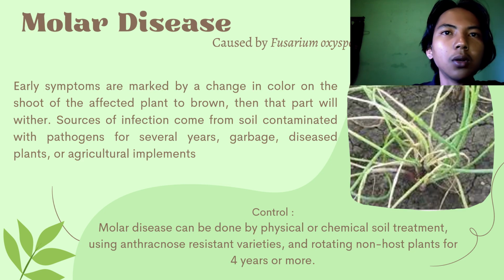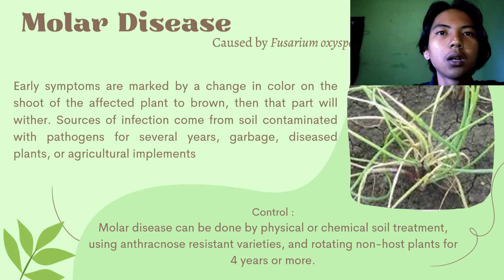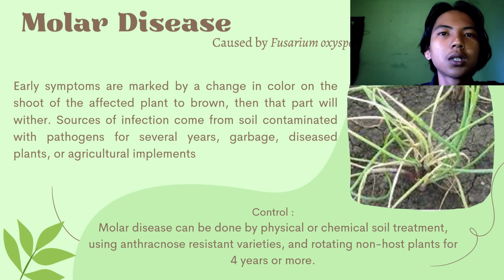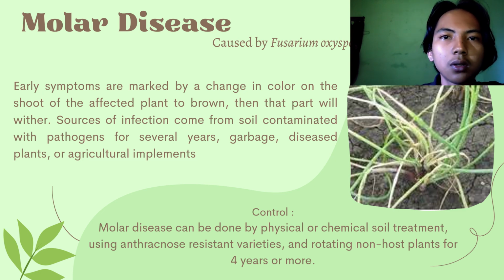Moler disease is caused by Fusarium oxysporum. Early symptoms are marked by a change in color of the shoot of the affected plant to brown. Then that part will wither. Sources of infection come from soil contaminated with the pathogen for several years, garbage, diseased plants, or agricultural implements. Moler disease can be controlled by physical or chemical soil treatment, using resistant varieties, and rotating with non-host plants for 4 years or more.